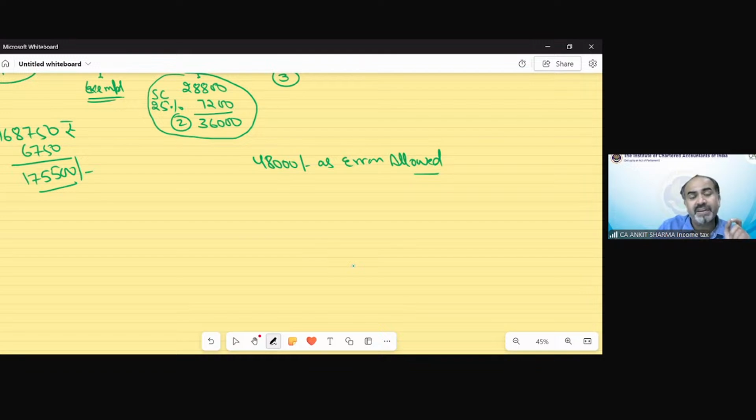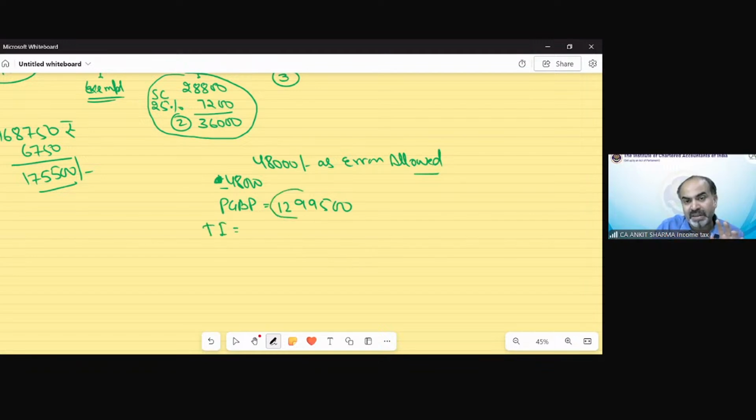So now if we deduct that 48,000, earlier it was added back into the PGBP income. Now the sign will be changed. It would be deducted, so it will give the benefit. And now my PGBP will be after deduction. We are not going to add it back. We are going to deduct it from the value. So now my profit would be 1299,500. And because of this change in profit, my GTI after deduction,